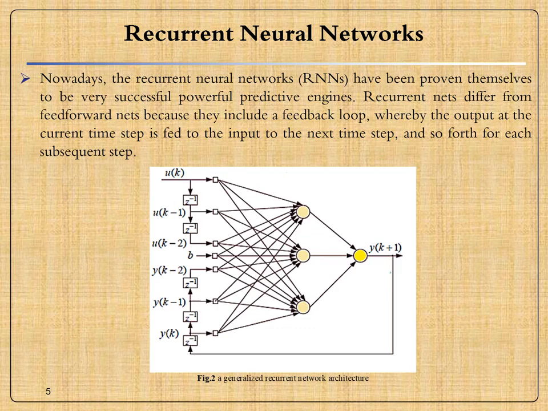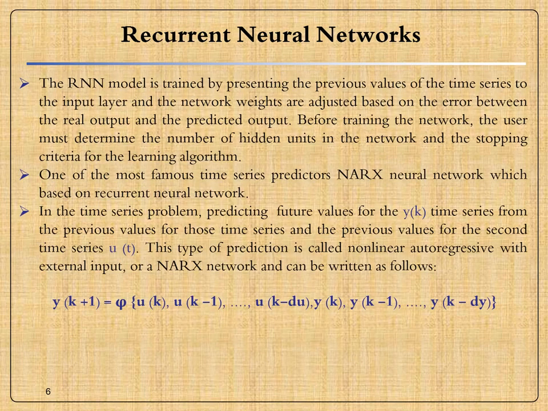As shown in the figure, the recurrent model is trained by presenting the previous values of the time series to the input layers, and the network weights are adjusted based on the error between the real output and the predicted output. Before training the network, the user must determine the number of hidden neurons in the network and the stopping criteria for the learning algorithm. One of the most famous time series predictors is the NARX neural network, which is based on the recurrent neural network.